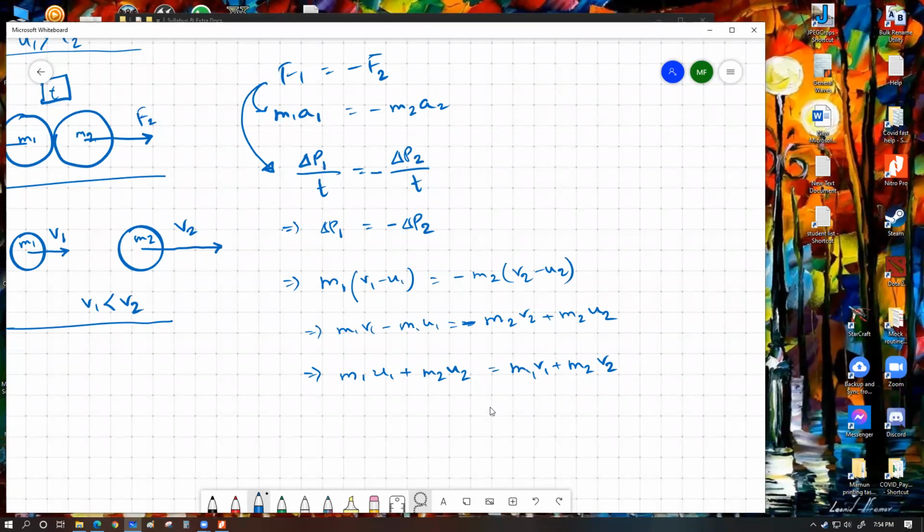This is the law of conservation of momentum. Whenever we say anything is conserved, or use the word conservation, in physics this means that a certain physical quantity is going to remain unchanged. If it's a vector quantity, it is going to maintain both its direction and magnitude. If it's only a scalar quantity, it's going to be constant only in magnitude.